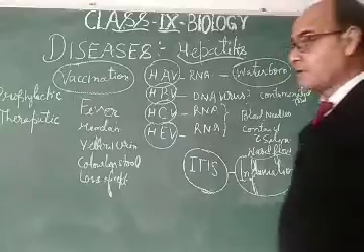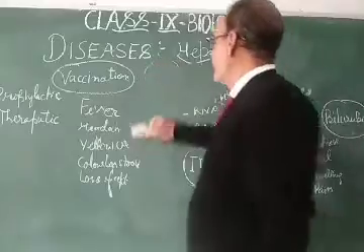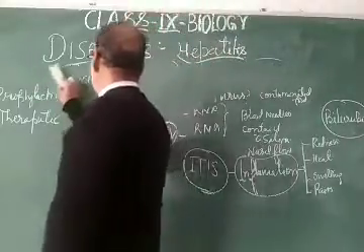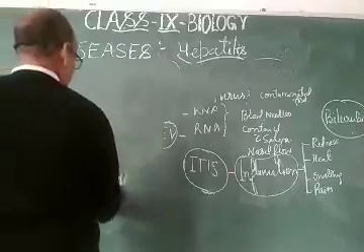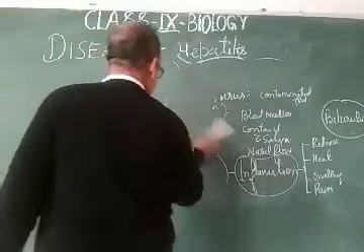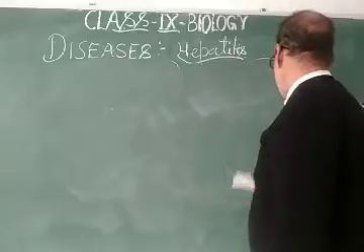Dear students, come to the third disease, peptic ulcer. That is a bacterial disease. I have given examples of viral diseases.